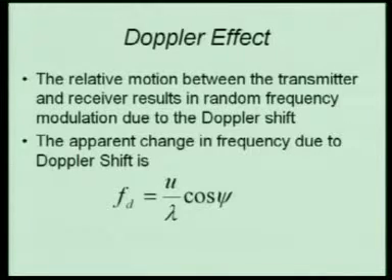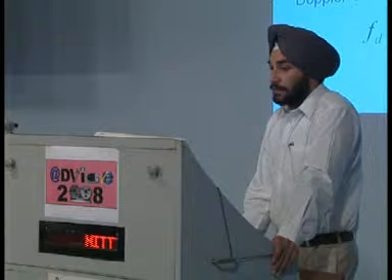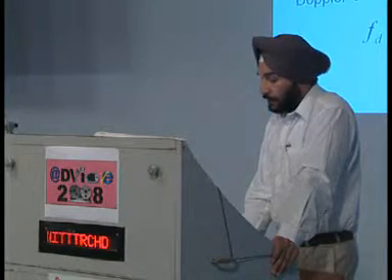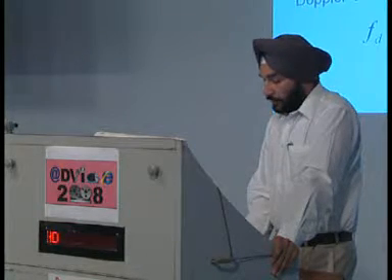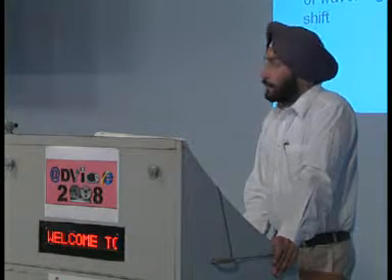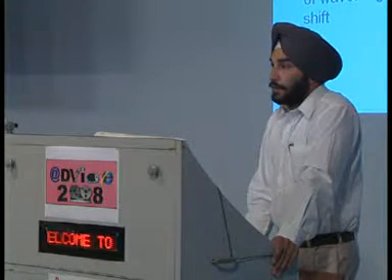Of course, the relative motion between transmitter and receiver results in random frequency modulation due to Doppler shift, and depending upon the direction of motion, this Doppler shift can be positive or negative. The apparent change in frequency due to Doppler shift is given by this relation, where u is the relative speed and psi is the spatial angle between the direction of motion of the mobile and the direction of travel of the wave. Due to Doppler shift, the effective carrier frequency changes, which further results in a modified wavelength.